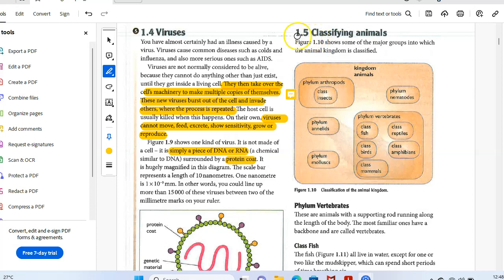The next topic is 1.5, classifying animals. So the kingdom Animalia. Kingdom Animalia has main phyla: phylum Arthropoda, phylum Nematoda, phylum Annelida, phylum Mollusca. So you can see 1, 2, 3, 4, and 5.